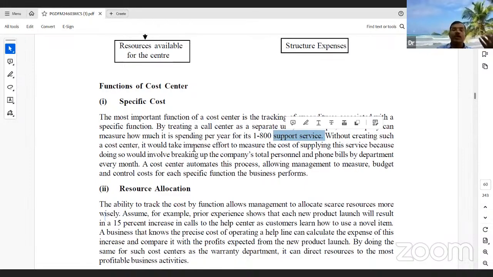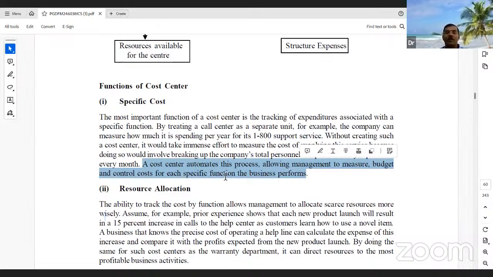So how to get good profits? A cost center can automate this process. Instead of manpower, if the company adopts a new technology, automating the process, it allows the management to measure budget and control cost for each specific function of the business.